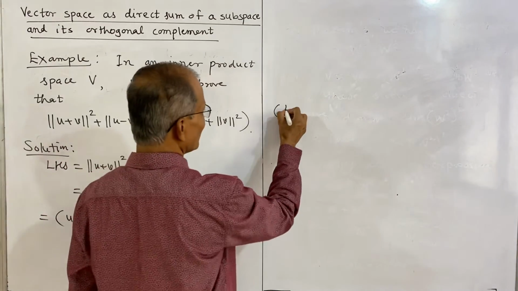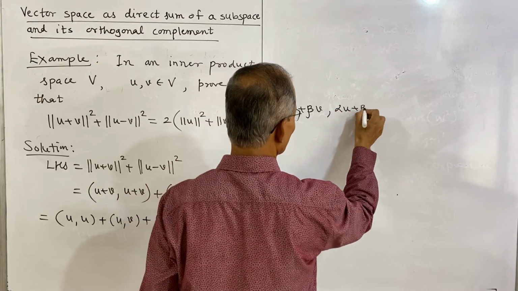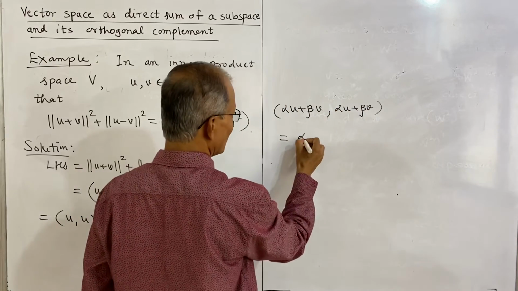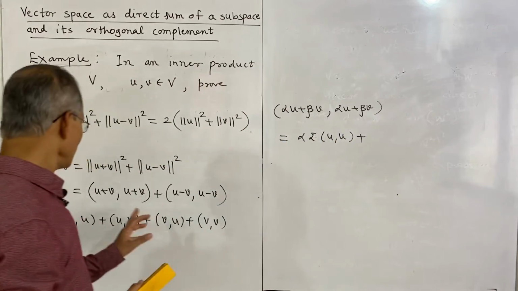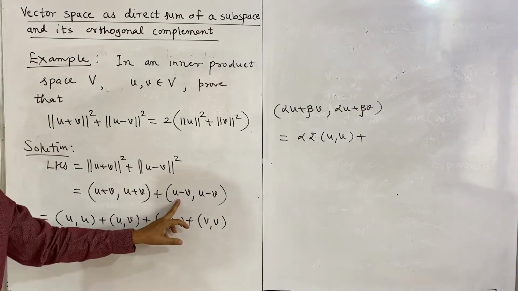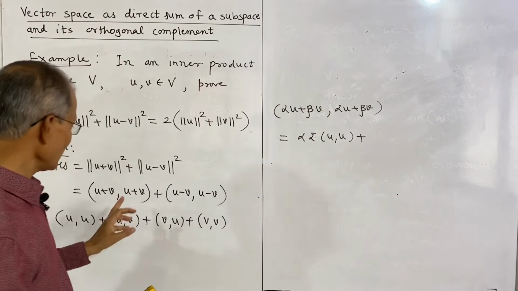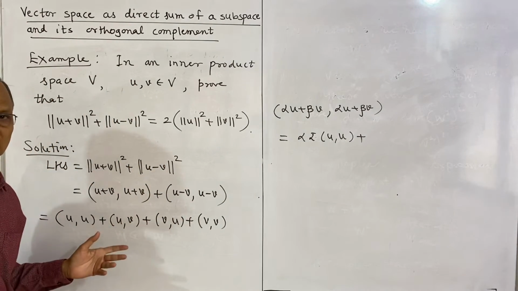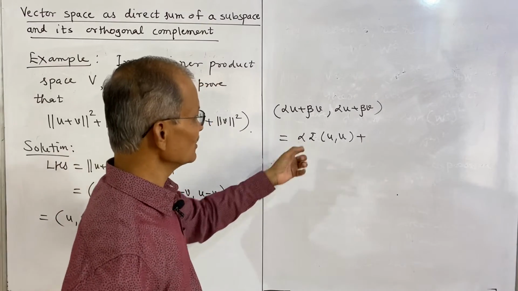See, actually we have alpha U plus beta V and alpha U plus beta V, the inner product of this is alpha alpha bar inner product of U and U, plus here alpha and beta both are 1. In the second inner product, beta is minus 1. So that is the difference. And because these are 1 or minus 1, their conjugates are the same, and therefore there is no need to consider these conjugates.